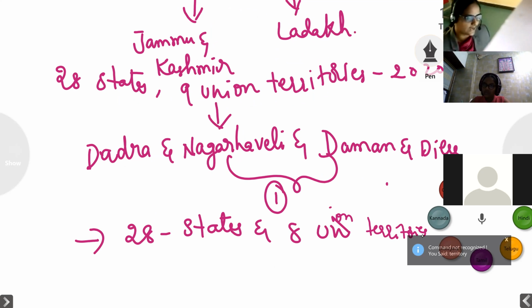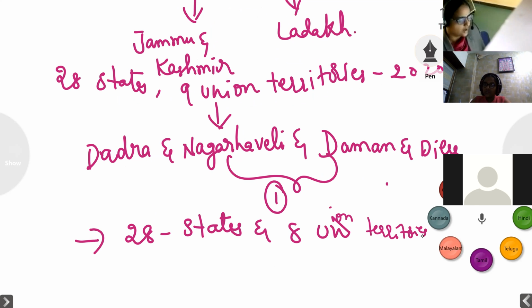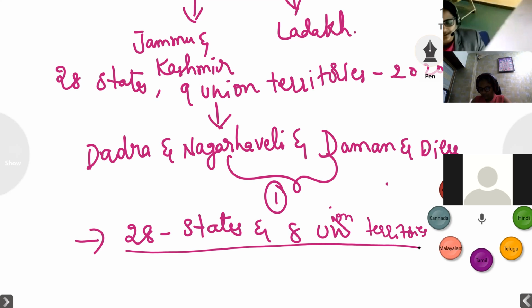Before we used to have 28 states and 9 union territories, but when they merged Dadra and Nagar Haveli as well as Daman and Diu into one union territory, by that we have at present, this is the current information as per today, 28 states and 8 union territories in India. So India has been divided into 28 states and 8 union territories.